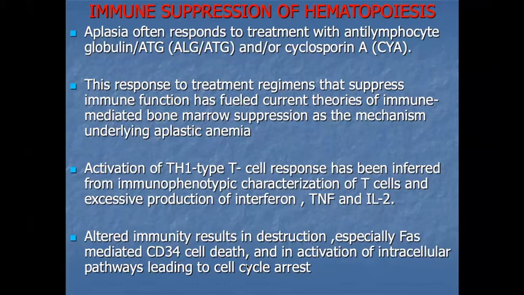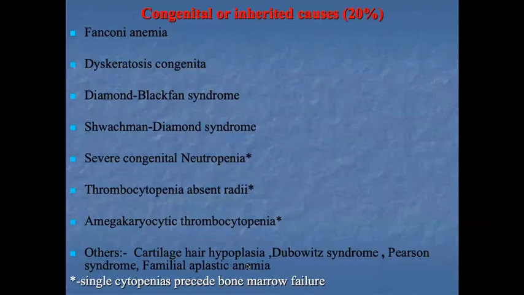The altered immunity results in destruction, especially FAS-mediated CD34 cell death, and activation of intracellular pathways leading to cell cycle arrest. Okay, that is the more supported theory, that the immune-mediated mechanism is the cause of aplastic anemia and there is a defect in the hematopoietic stem cell,